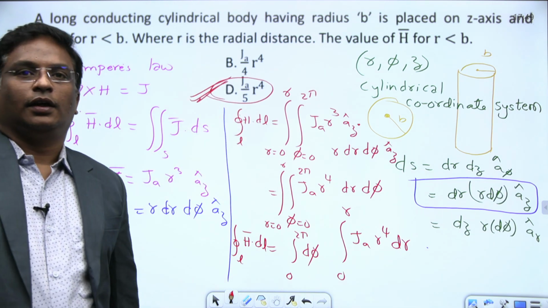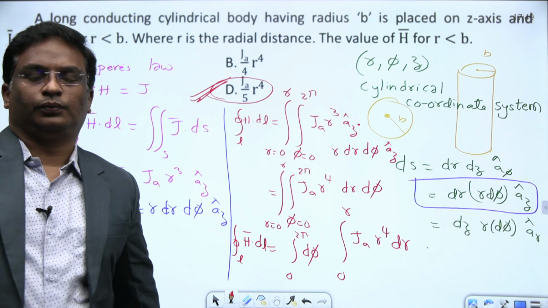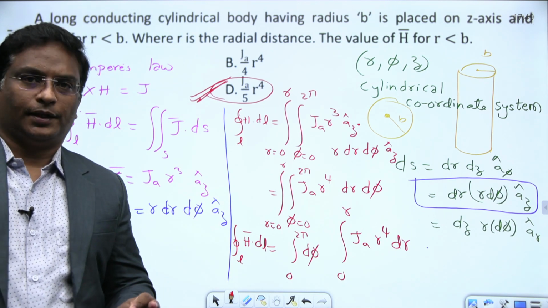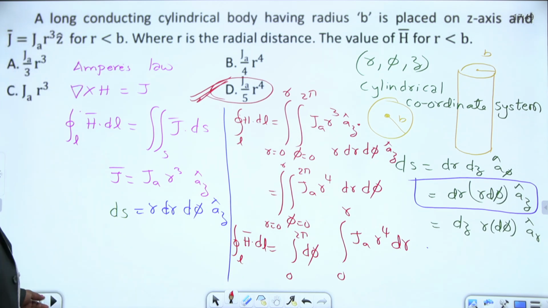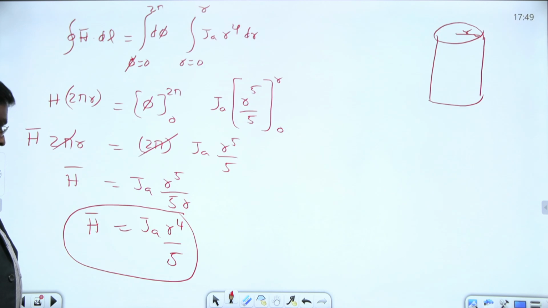That's all. Here also nothing difficult, you should know the relation between J bar and H bar. No complex things, simple, straightforward questions.